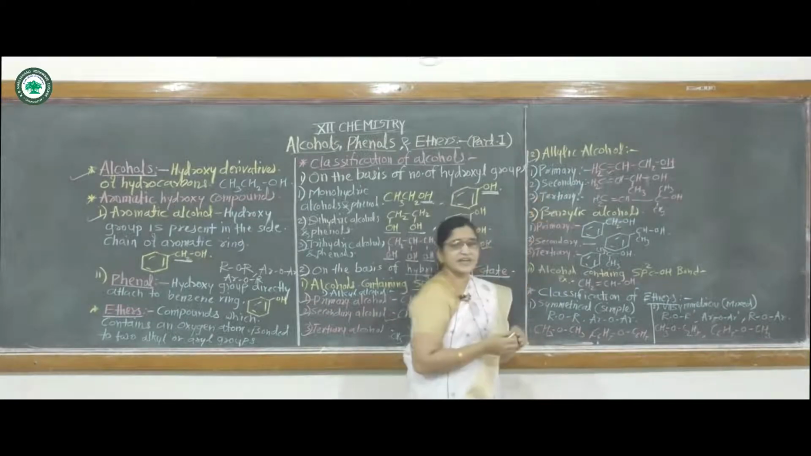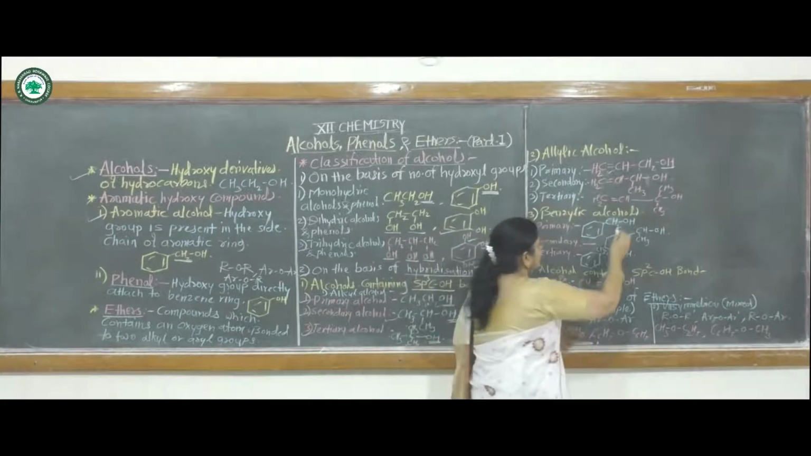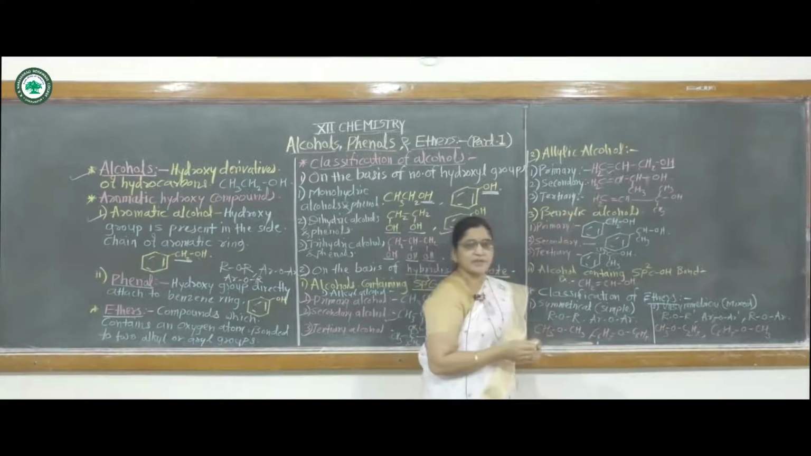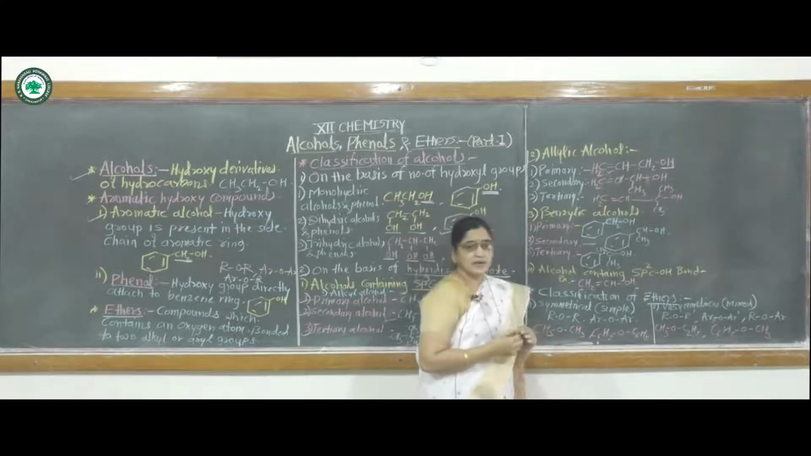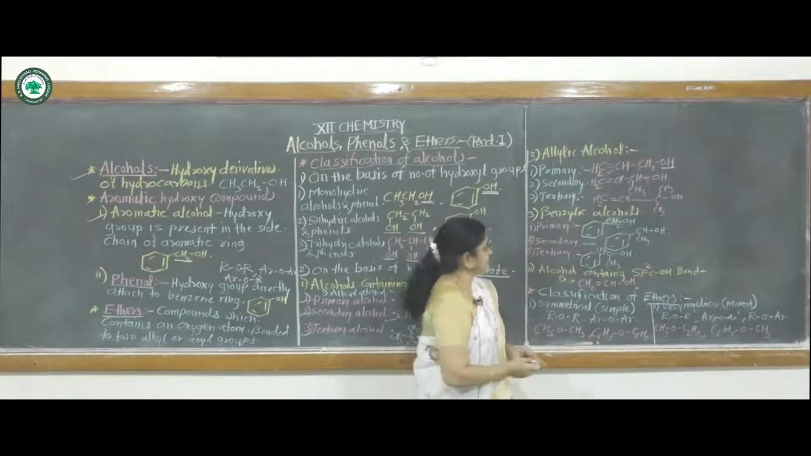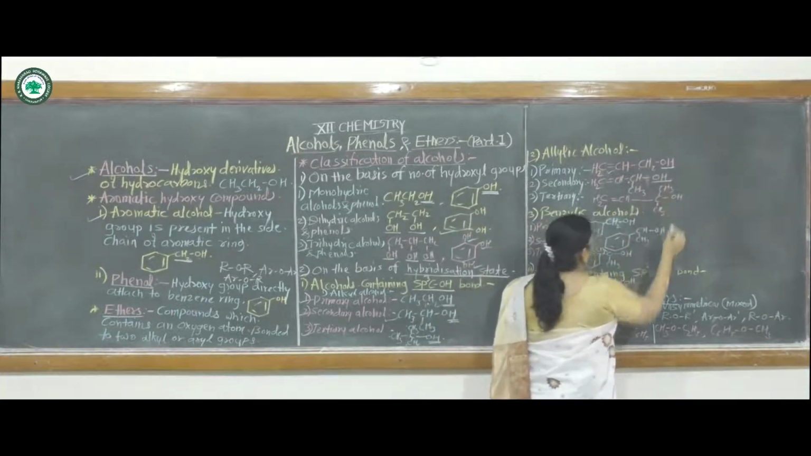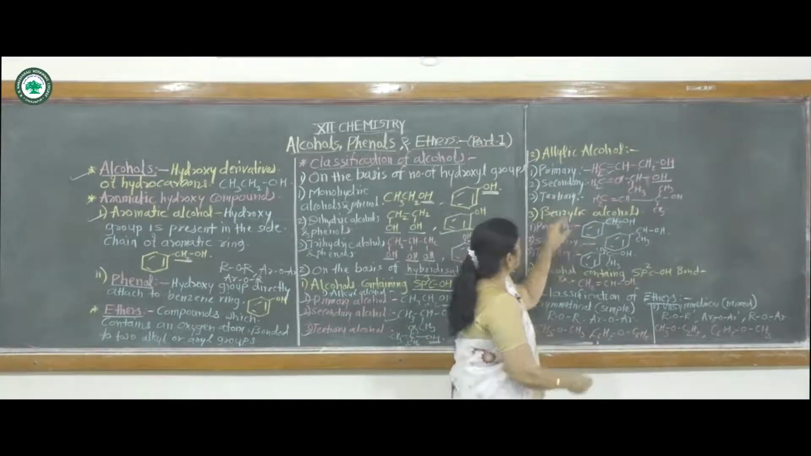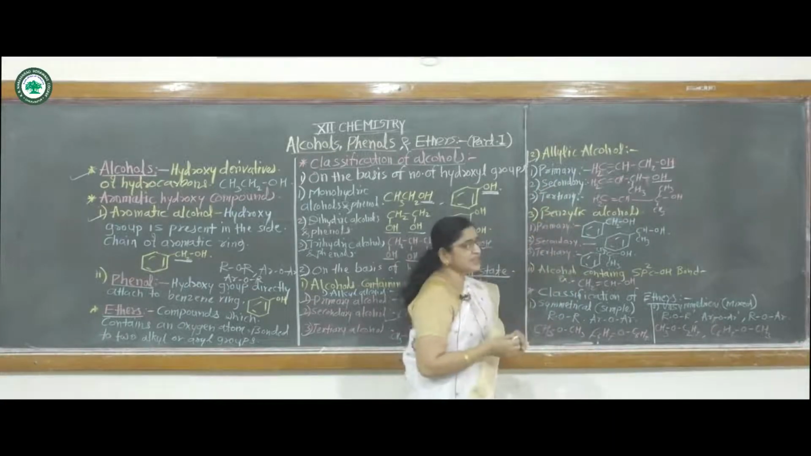Then second one, secondary alcohol. Again, this is allylic alcohol. Allylic alcohol means the OH group is attached to an sp3 type of hybridized carbon atom next to a carbon-carbon double bond. This carbon atom is also a secondary carbon atom, and as this OH group is attached to a secondary carbon atom, this alcohol is called secondary alcohol. Then third one, tertiary alcohol.